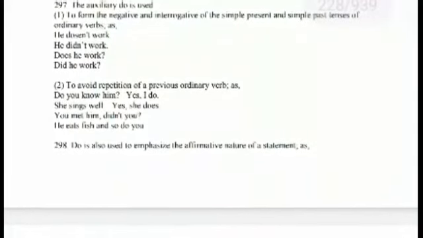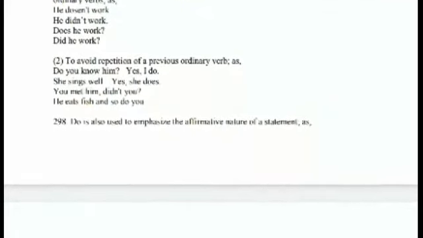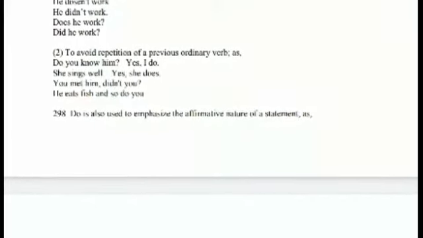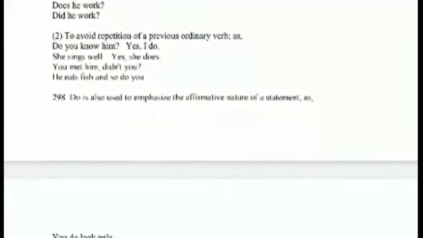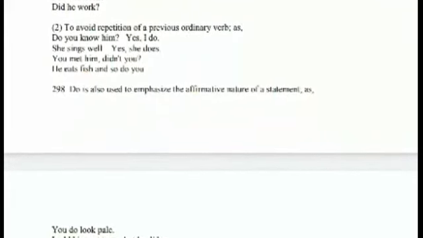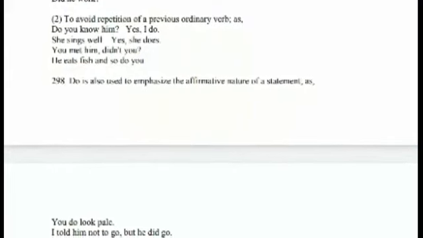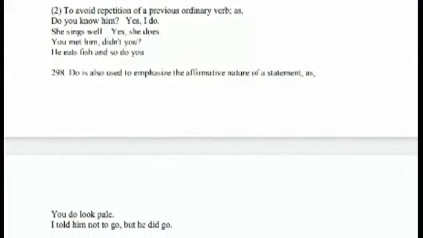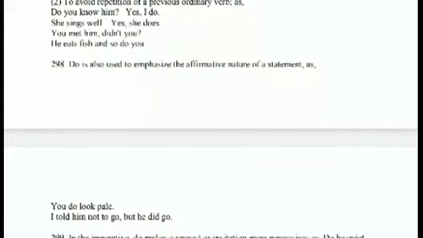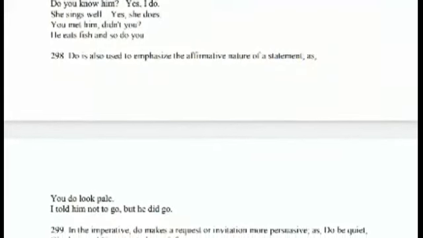The negatives and questions of have to and had to are formed with do, does, did. They have to go. They don't have to go. Do they have to go? Next auxiliary verb is do. It is used to form the negative or interrogative of the simple present and simple past tense.